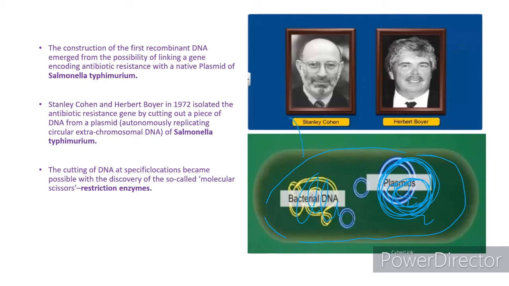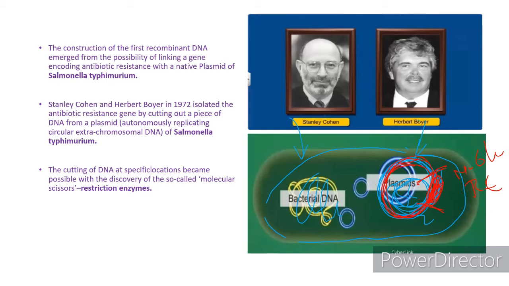The scientists Stanley Cohen and Herbert Boyer identified an antibiotic resistant gene in this plasmid. And they isolated this antibiotic resistant gene from the plasmid with the help of molecular scissors or restriction enzymes. Using restriction enzymes, they cut this antibiotic resistant gene from the plasmid.